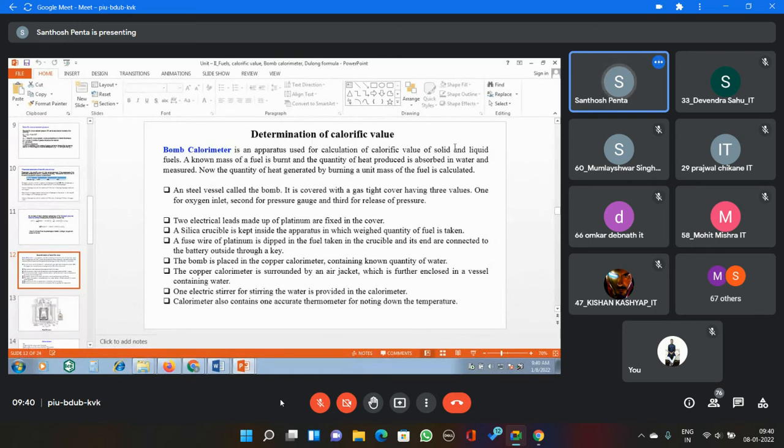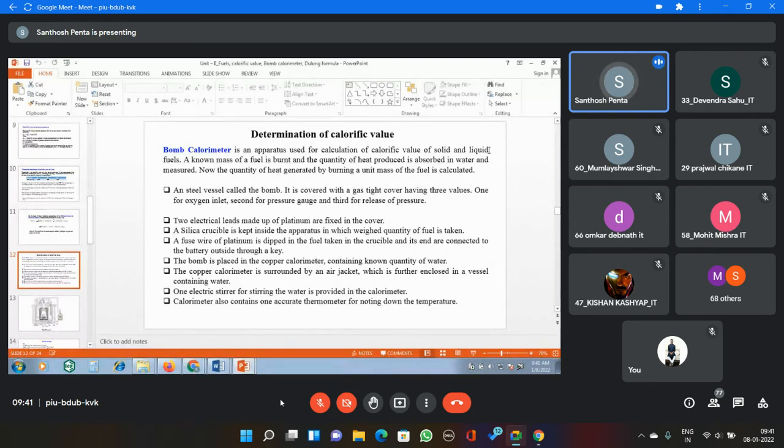Please remember, for either solid or liquid fuels, calorific value can be determined by using a bomb calorimeter. For gaseous fuels, a bomb calorimeter is not suitable; some other calorimeters are there. Please keep this in mind, this is for information only. So today's main topic in the fuels portion: I am going to start the determination of calorific value by using a bomb calorimeter.